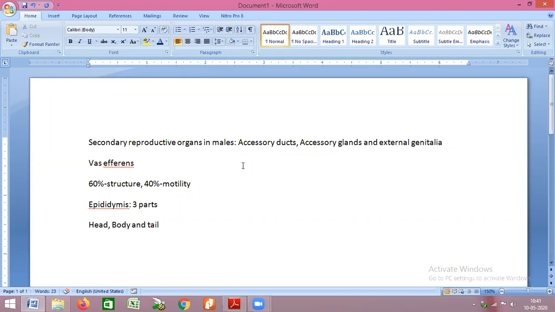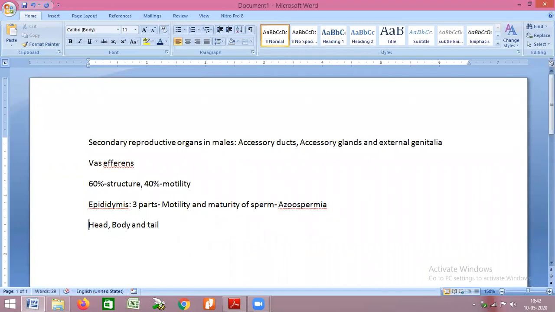So the sperm gains motility or maturity mainly in the epididymis. It is a place where sperms are stored temporarily. If sperms are not stored temporarily in the epididymis, it will lead to azoospermia, non-motile sperm, and it will lead to infertility.